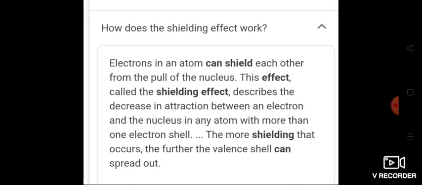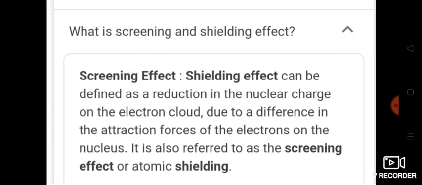How does the screening effect work? The more shielding that occurs, the further the valence shell can spread out. Nuclear charge is less, so what happens to the size of the atom? Size of the atom increases. So screening effect and shielding effect both have similar meanings. In our textbook also it is given.